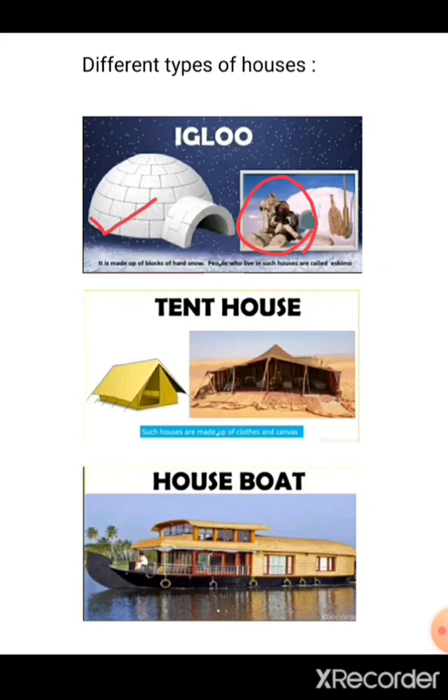Then the tent house. When you go for a picnic or an adventurous trip, where are we going to live? In that case we make tents. The tents are made up of thick cloth and canvas. Then houseboats, you must have seen when you visit Kashmir or Kerala. There you can see this type of houseboats. They float on the water, and people live in them. So children, there are different types of houses.